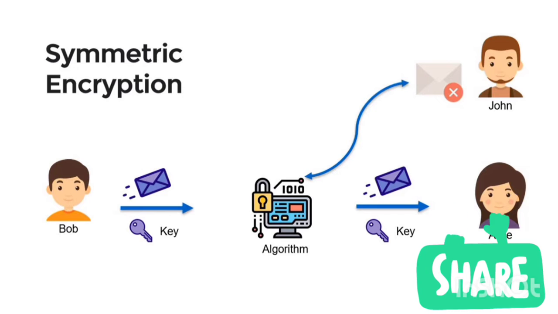But as I said earlier, it is possible to derive the secret key when highly skilled people and enough processing or computing power are available. Because a key is nothing but a random string, and by trying more and more permutations, someone can derive the key. So this is symmetric encryption.